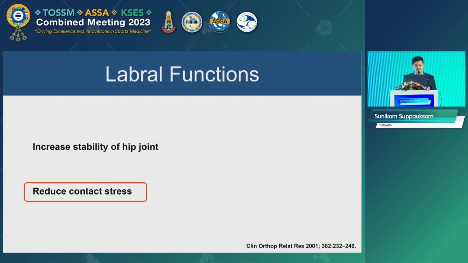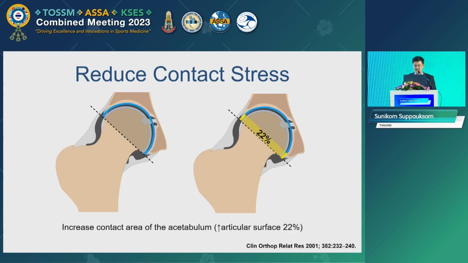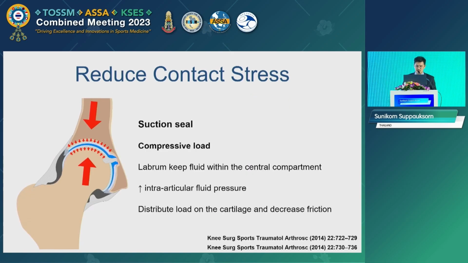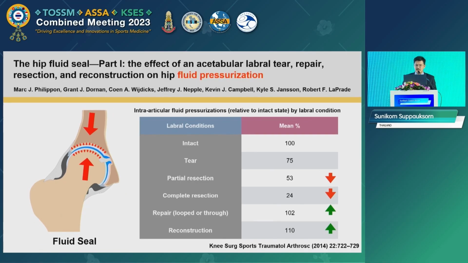And labral tissue also helps reduce the contact stress of the articular cartilage by increasing the contact area of the acetabulum by approximately 22%, and the suction seal effect of the labrum keeps fluid within the central compartment and helps distribute the load to the cartilage. There's a cadaveric study from Philippon and team comparing the intra-articular fluid pressure in the central compartment in each labral condition.